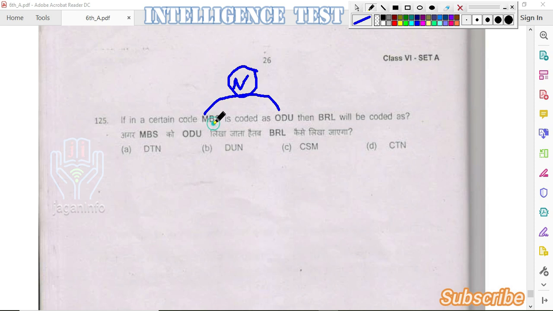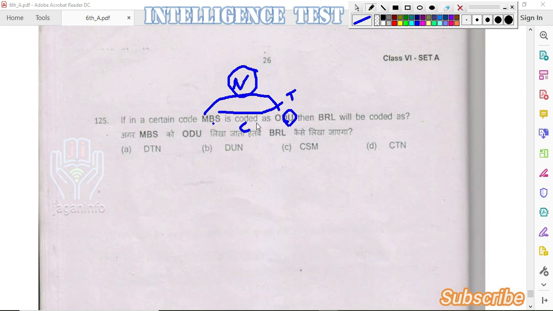See, observe here B, C and then D. Here also S, T and then U. So we are having a relationship with the difference of one letter between every two letters.